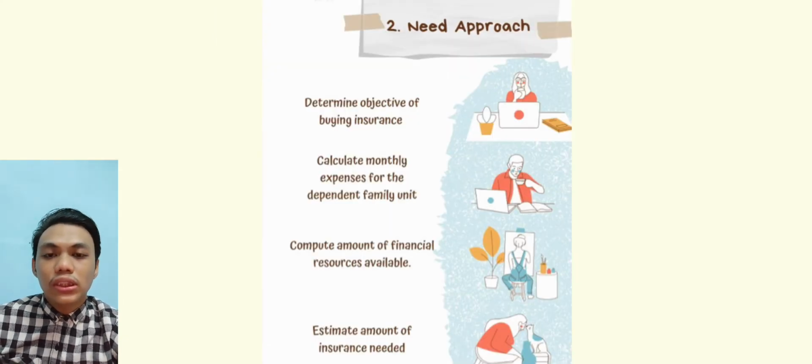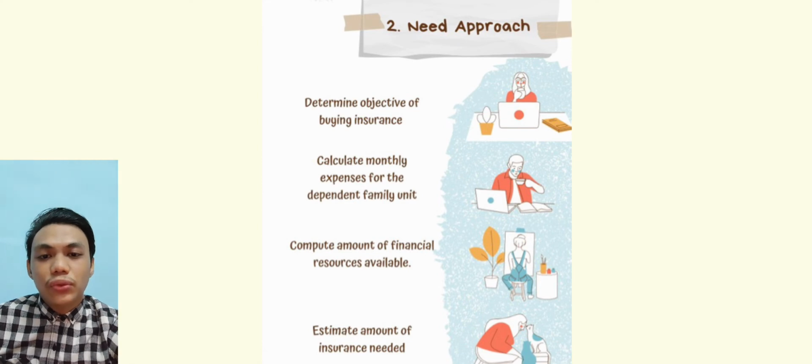The second approach is the needs approach. The first step is to determine the objective of buying insurance, such as to pay the outstanding housing loan, settle the outstanding debt, provide money for children's education, and provide money for spouse's retirement. The second step is to calculate monthly expenses for the dependent family unit, or estimate the amount of fund needed. We can do this by estimating the monthly living expenses for the surviving family members on the basis of family.